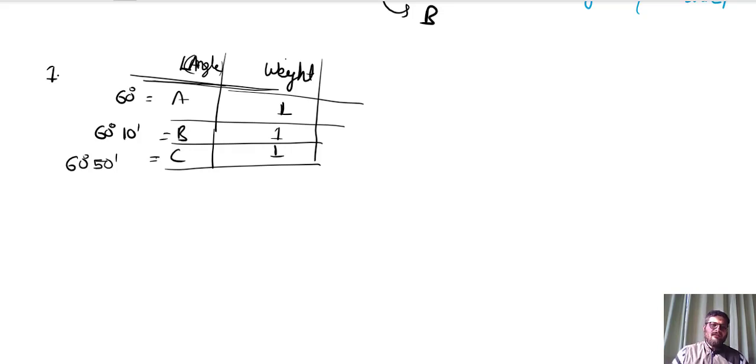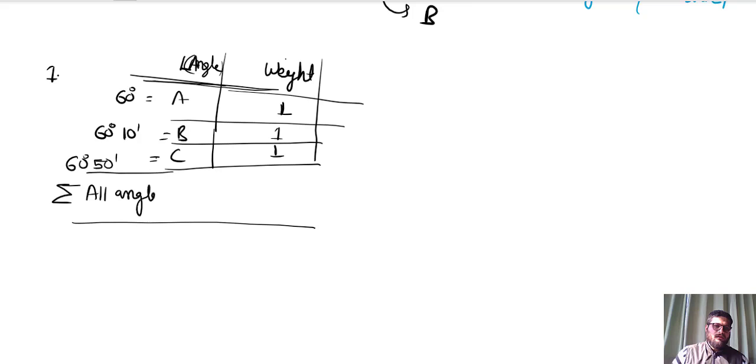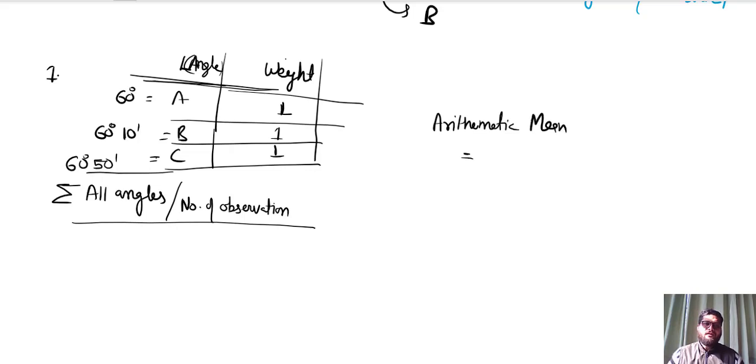The first law says that if you take the average of these angles, the average is the summation of all angles divided by the number of observations, and this is called the arithmetic mean. So the arithmetic mean in this case is the summation of angle A plus B plus C divided by 3.